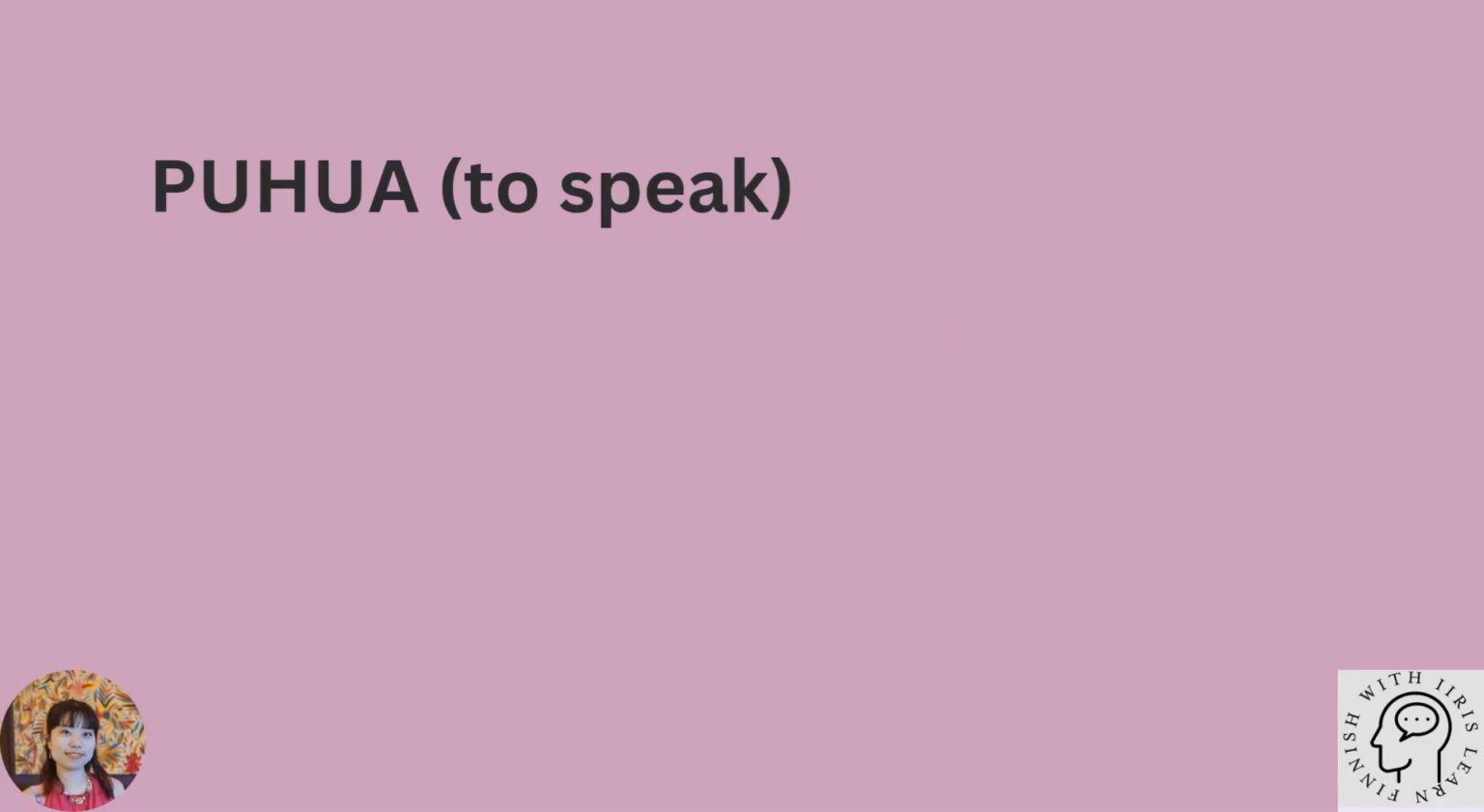Now, let's go back to the verb puhua. The stem is puhu. So when you say I don't speak, first mention the pronoun minä and then a negative word, in this case en. And then add the stem puhu. So I don't speak is minä en puhu.